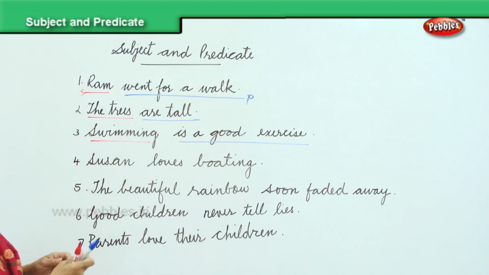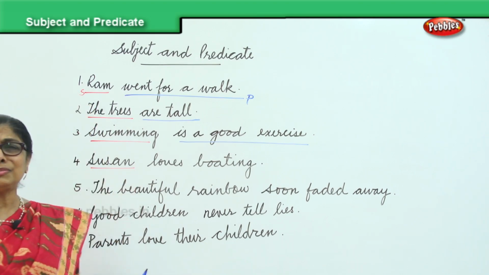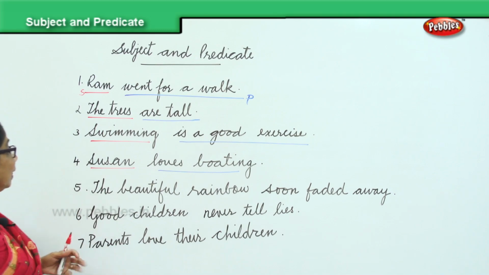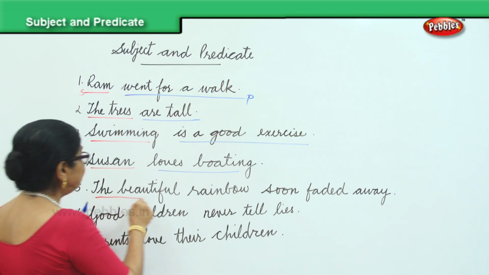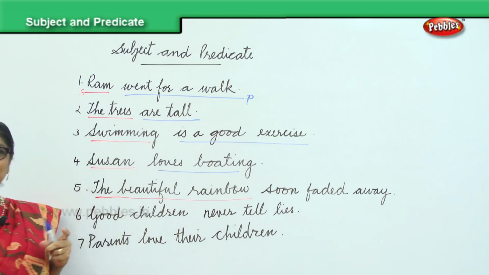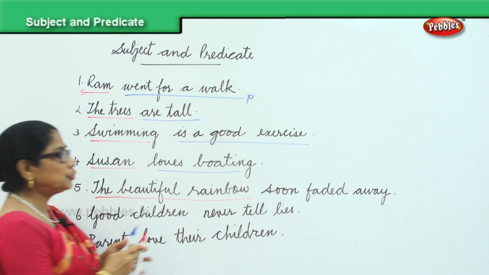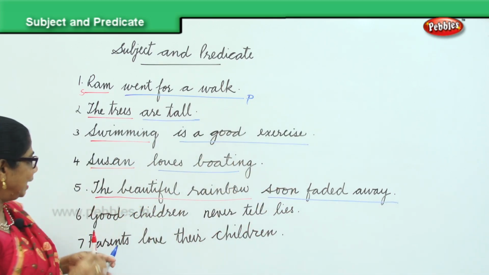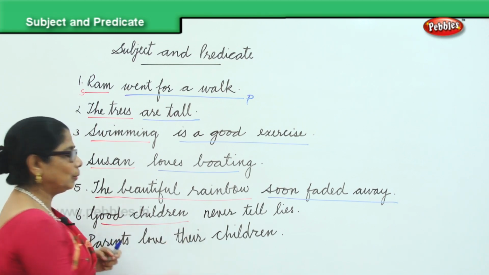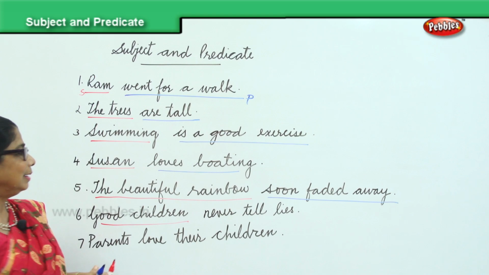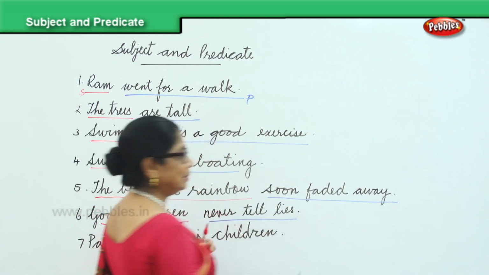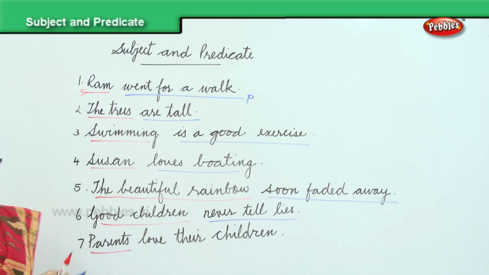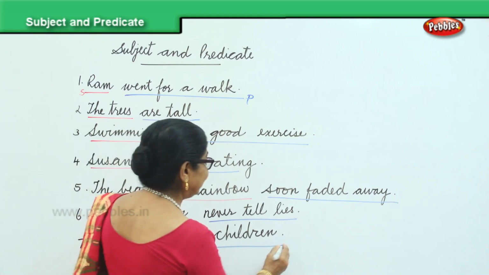Then Susan. Susan loves boating. Loves boating, ending with the full stop. That's the predicate. The beautiful rainbow, the whole lot, that's the subject. Soon faded away with the full stop, that is the predicate. And then you have good children. What's the subject? Good children. Never tell lies. Then you have parents. What do the parents do? They love their children.